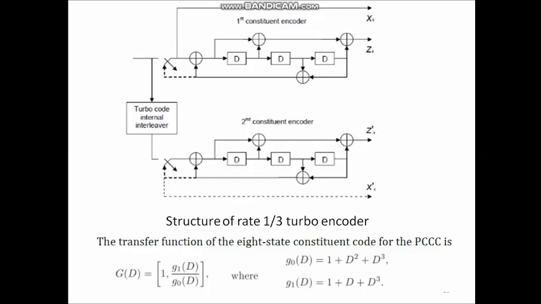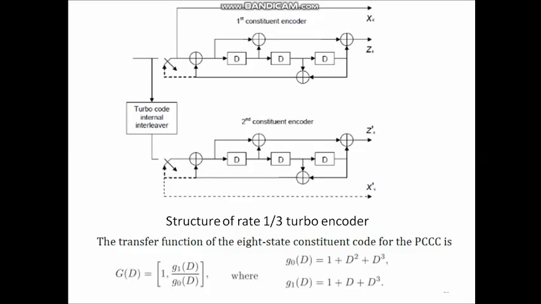This represents the feedback connection, 1 plus D squared plus D cubed, or 1 0 1 1. Next, g1(D) equals 1 plus D cubed, or 1 1 0 1. This is for the feed forward connection. g0(D) is the polynomial for the feedback connection, and g1(D) is for the feed forward connection.